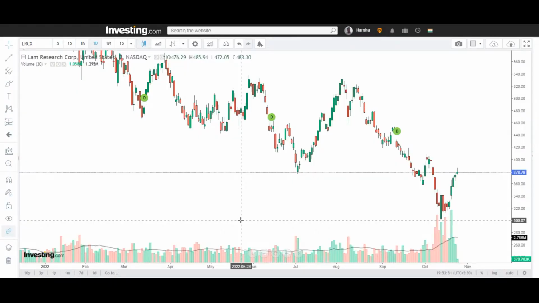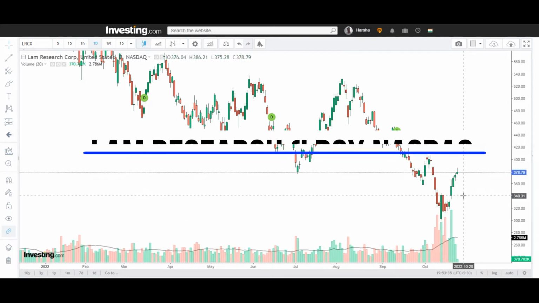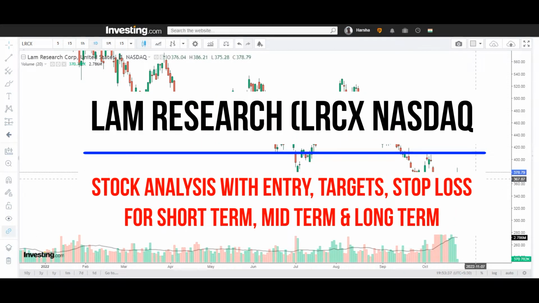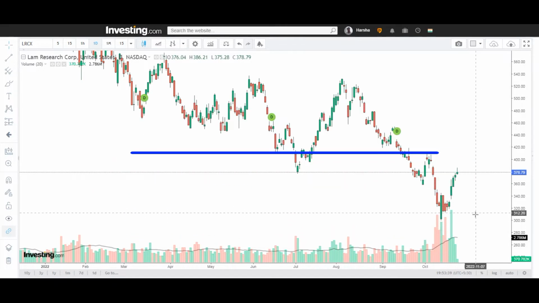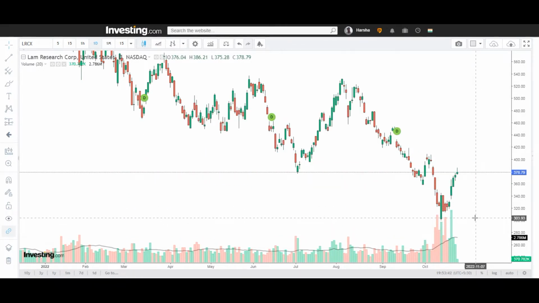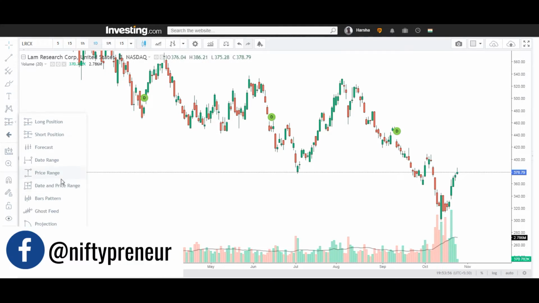So friends, right now we're on the Lam Research technical chart. So this is the daily time frame. So here we can see that the Lam Research stock made a low of 303, almost 302.28 levels, and I see the immediate resistance or a demand zone at 406 levels. So I'll just draw a line so that you can understand.